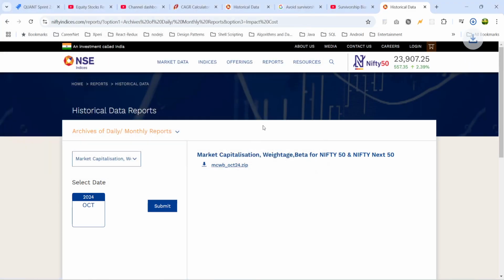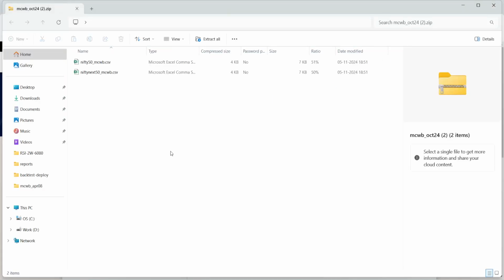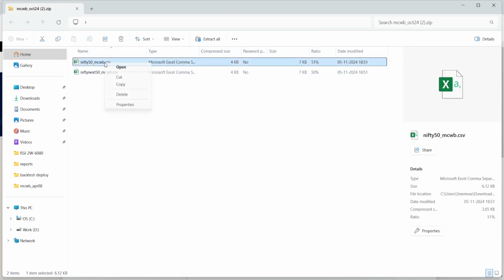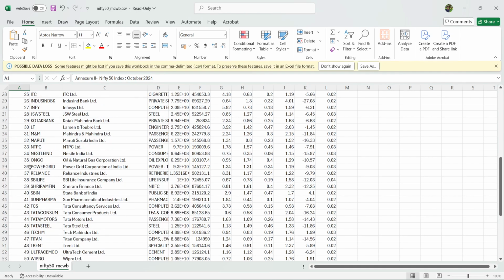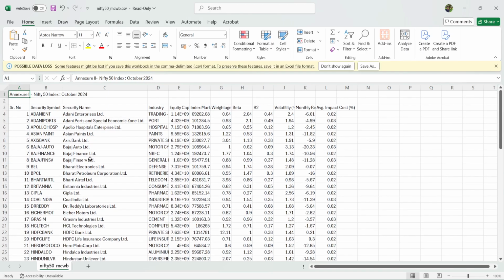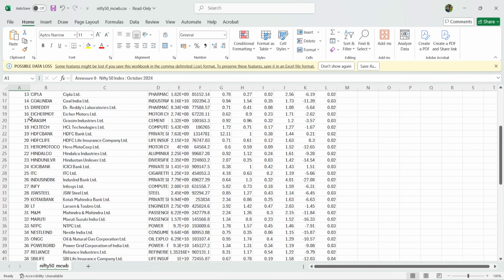The file is downloaded. Then open the zip file. There will be two files here. One is for Nifty 50 and one is for Nifty Next 50. So when I open one of these files, yeah. So as of October 2024 end, we have this list of Nifty 50 stocks with symbols and the company name. So this is exactly the data I wanted, right?